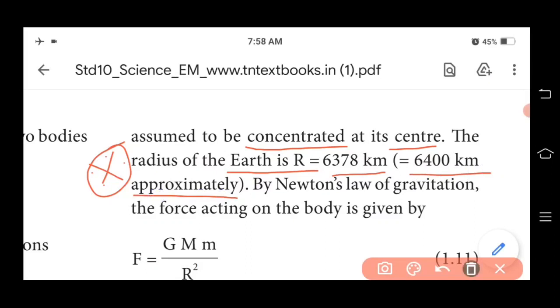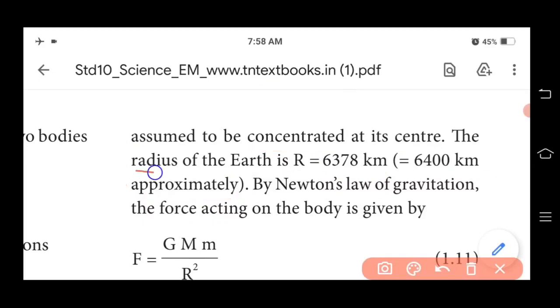So sometimes they will give the approximate value also. So you have to memorize both the values. R equal to the radius of the earth, R equal to 6378 kilometer and approximately 6400 kilometer. By Newton's law of gravitation, the force acting on the body is given by